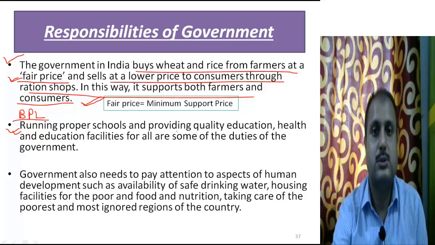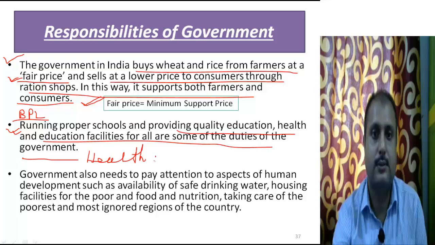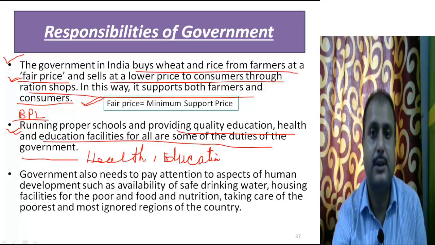Running proper schools and providing quality education, health and educational facilities to all are the duty of the government. The basic health and education is the primary responsibility of the government. It is the basic facility which is given by the government to the common people.